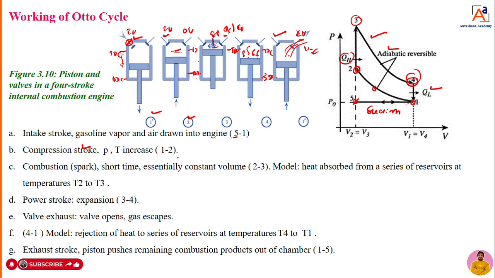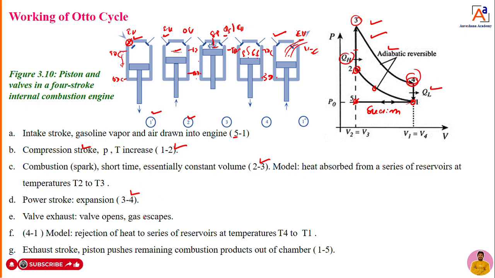Okay, dear students, compression is 1 to 2, that is done. Combustion with the help of the spark plug, at 2 to 3, we are supplying heat. Then the temperature increases from T2 to T3. Now the power stroke: when heat is added, the piston moves from 3 to 4. That means expansion, or we can call it the power stroke.